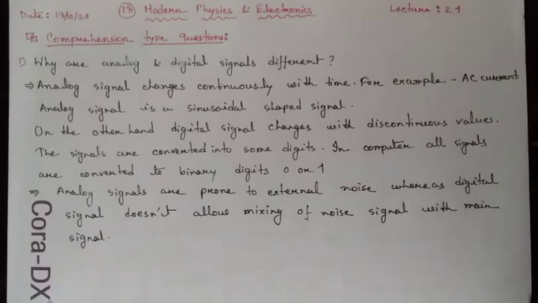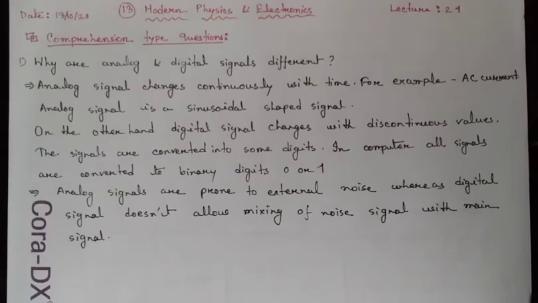Primarily, we know that an analog signal changes continuously with time, and there is no discrete or discontinuation in this type of signal. A very familiar signal is the sinusoidal shaped signal, that is an analog signal. Some other shaped signals can also be analog, but the most common type of analog signal is the sinusoidal shaped signal.